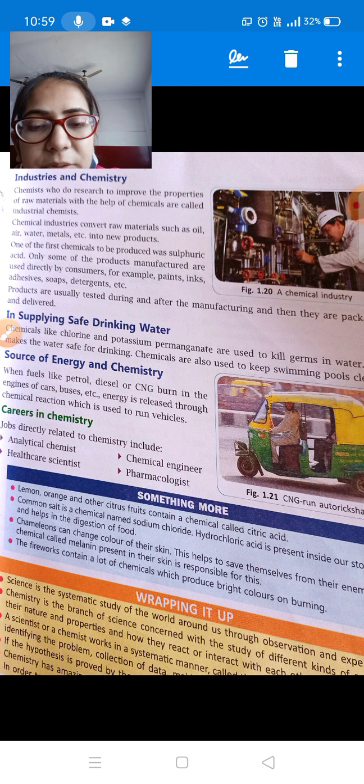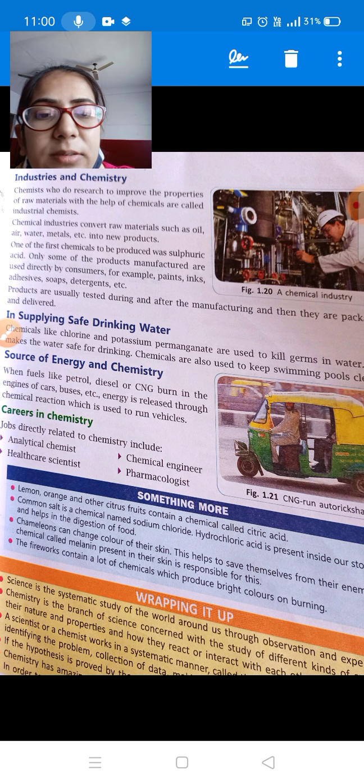Now, career in chemistry. Jobs directly related to chemistry include how you can make your career in chemistry. You can try for analytical chemist, healthcare scientist, chemical engineer or pharmacologist also. So if you are studying chemistry, in these fields you can make your career. Okay class, so today your first chapter is finished. Next time we will do written work of chapter one. Thank you.